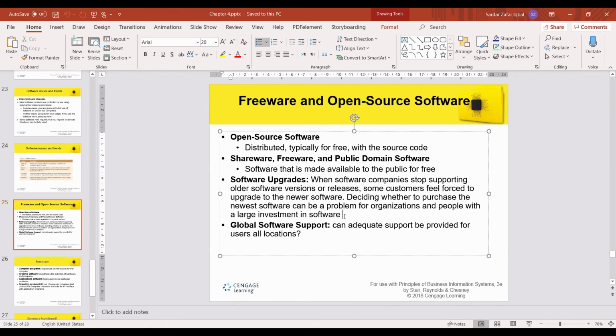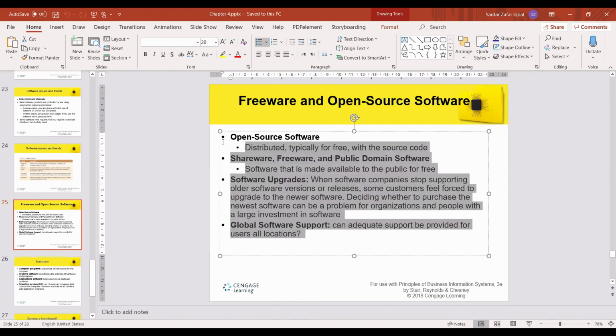Global software support: can support be provided for users in all locations? So some good companies have this support available all over the world, or maybe outside the country. You can see if you can get some support for the software.